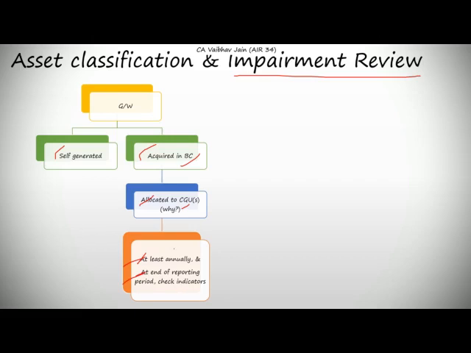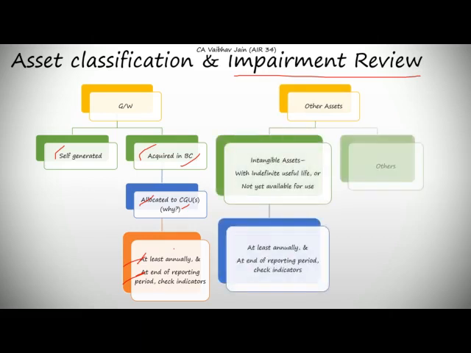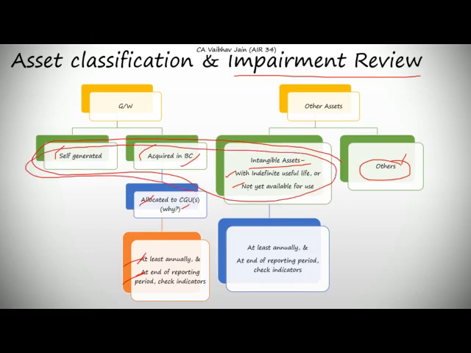Now after checking for impairment, if we arrive at the conclusion that the recoverable amount of the CGU is less than the carrying amount, then we'll impair the asset or the CGU as per Ind AS 36. Now I'm jumping on to other assets. So under other assets, I have also again made two classifications. One is intangible assets with indefinite useful life or which are not yet available for use, and one is others. Now this others is a residuary topic which includes all assets except this which I have circled right now.